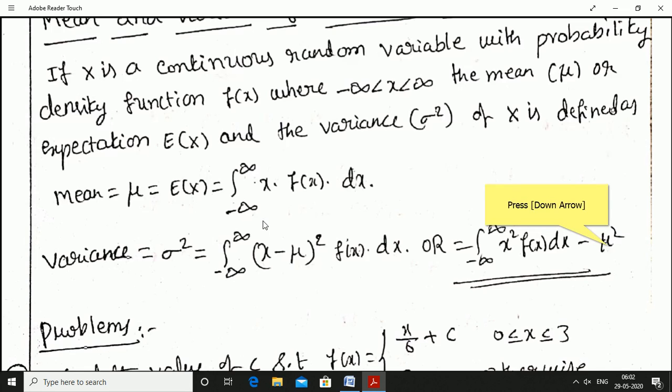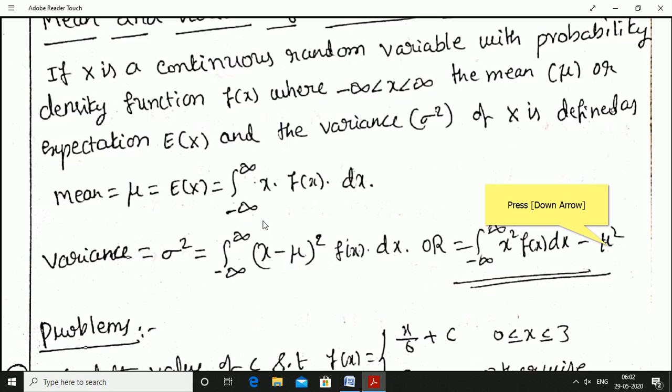If x is a continuous random variable with probability density function f of x, where x takes values from minus infinity to infinity because it is taking an infinite number of values, the mean mu or expectation of x and the variance sigma square of the continuous random variable x are defined as follows. Mean, which we can also denote as E of x or mu, is equal to the integration from minus infinity to infinity of x into f of x into dx.